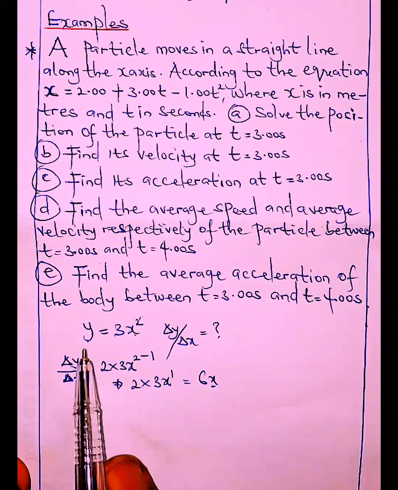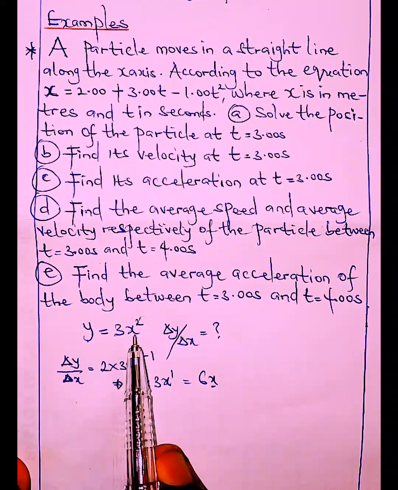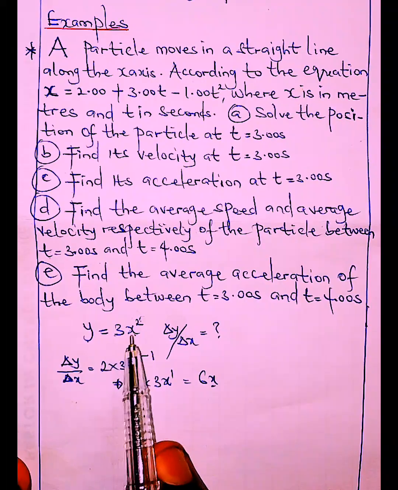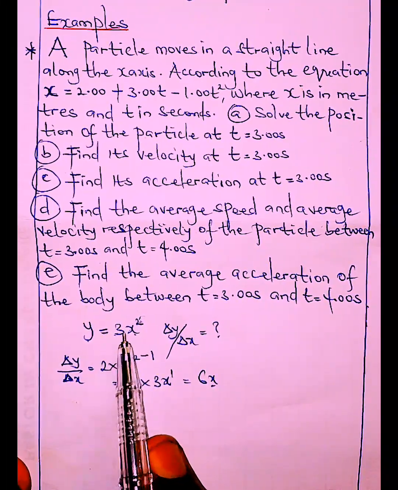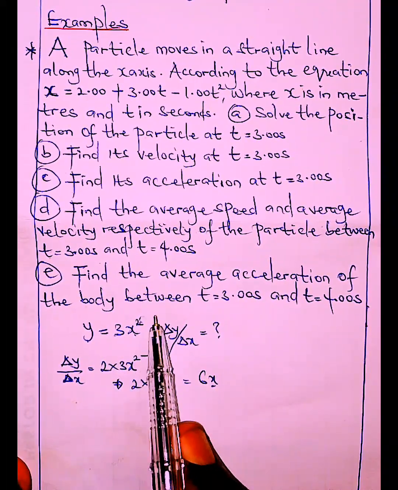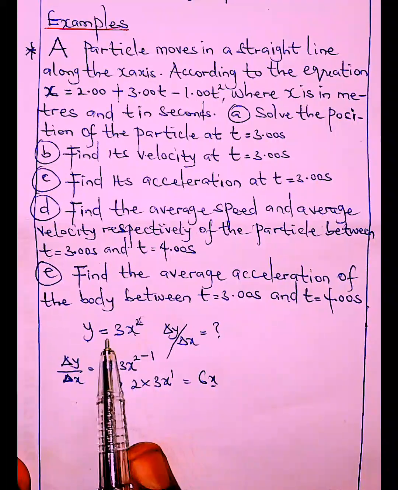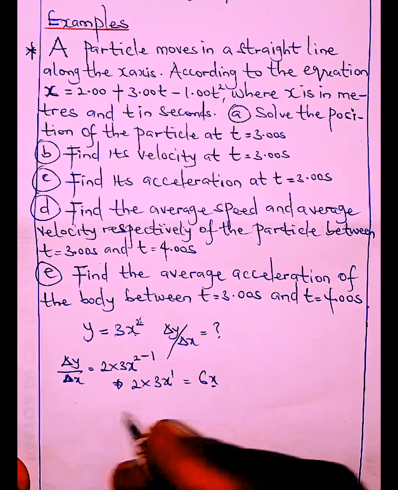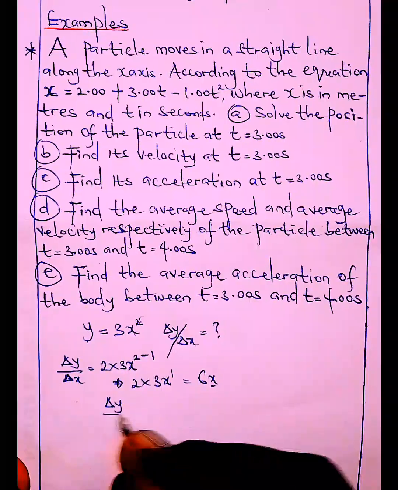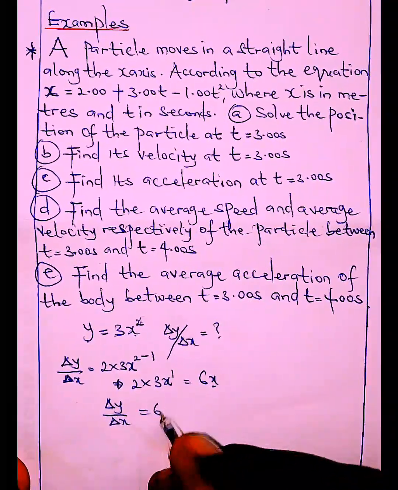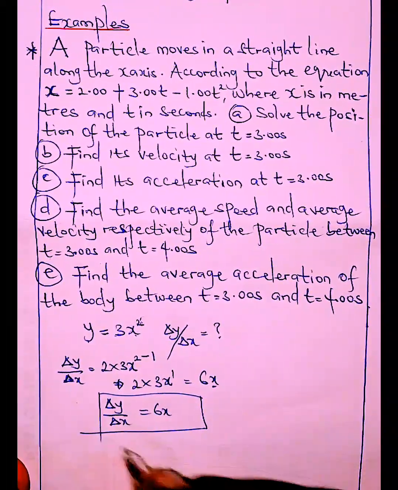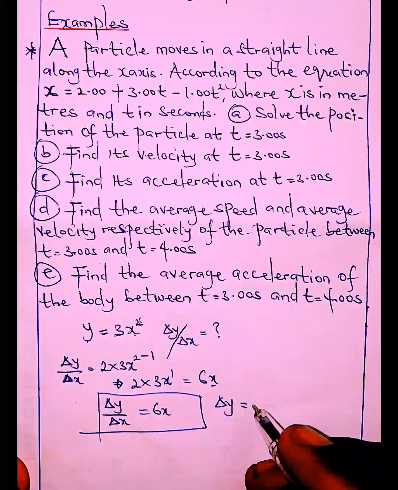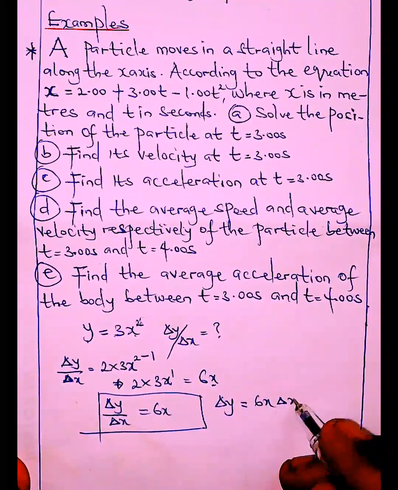Even if it's y equals 3x³, either positive or negative power, just take the power, 3 times 3x to the power 3 minus 1. So whatever it is, use the power to multiply what you have, then take 1 away from the power. As simple as that. So dy/dx equals 6x. These are just the basics. It means dy equals 6x dx.